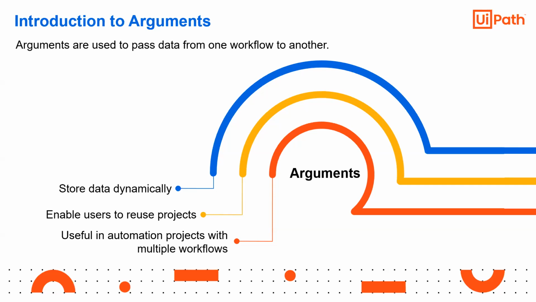Now they are all sending the data to the main process to store those values in an Excel file in different columns: name, what equipment he purchased, what price he paid, and on what date he purchased. So there are different processes, and this data is being extracted from an invoice. But none of these processes can pass the data directly to the main process. They have to send the data as arguments. So arguments are used to store the data dynamically, enable users to reuse our projects, and are useful for hyper automation projects with multiple workflows.